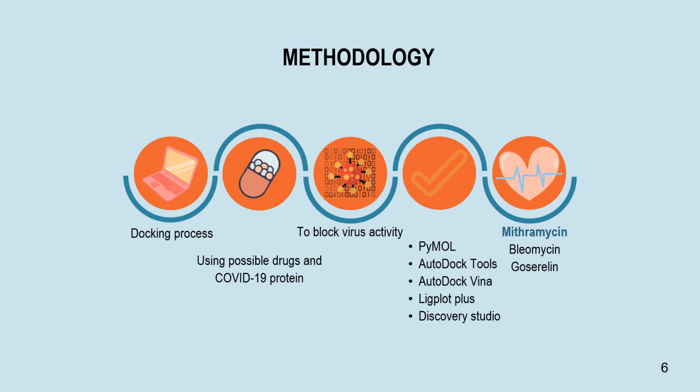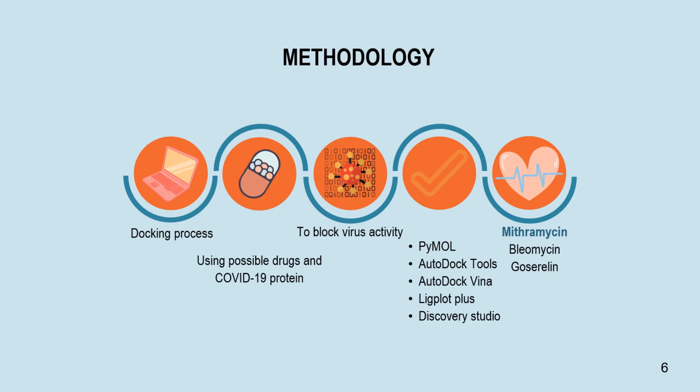In AutoDock Tools, all of the water and ligands were removed from the receptor, and polar hydrogens together with Kollman charges were added to it. Then the system was saved as a PDBQT file in a separate folder. The protein structure was downloaded and viewed in the AutoDock Tools software. The structure of the 3CL-Pro that was taken from the PDB website was converted in the AutoDock Tools application.